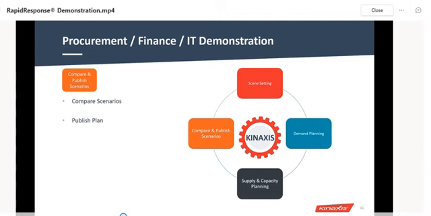Kinaxis is very important because it provides all the information in a single platform. We come to know whether we have enough inventory for whatever demand I have, enough capacity, raw material and finished goods. When we want to change our plan, it gives all the information in a single platform. So Kinaxis is a very important supply chain management tool, and it's very less time consuming because all the data is provided in a single platform.